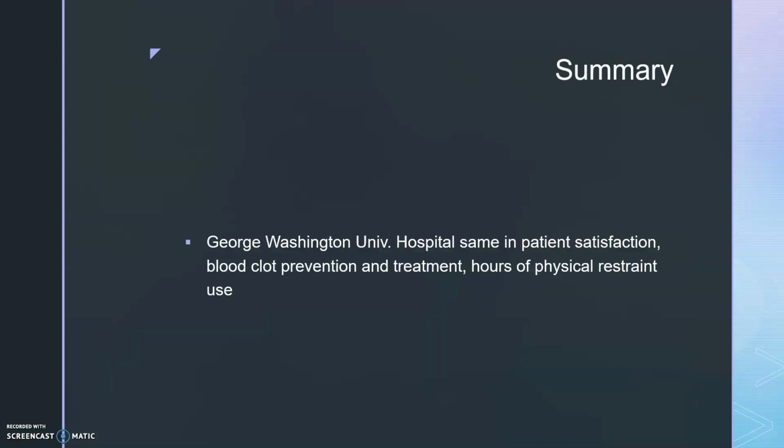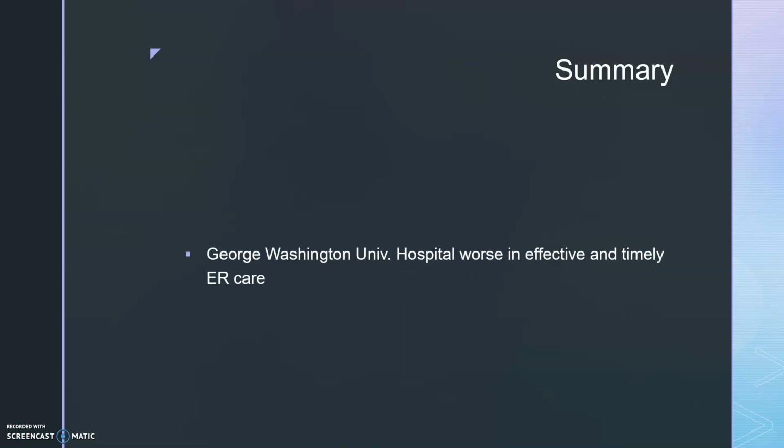In summary, George Washington University Hospital was the same as its competitors in patient satisfaction, blood clot prevention and treatment, and hours of physical restraint use. George Washington University Hospital was also worse than its competitors in effective and timely ER care after September 2017. The George Washington University Hospital was better than its competitors in serious blood clot after surgery starting in 2015.